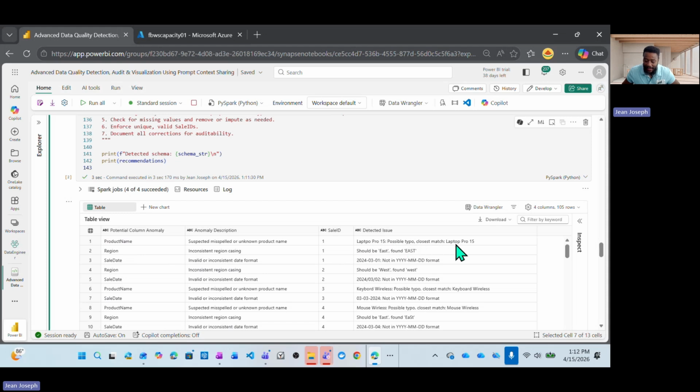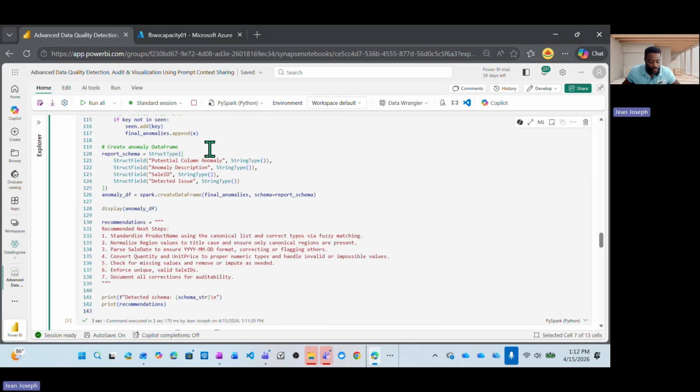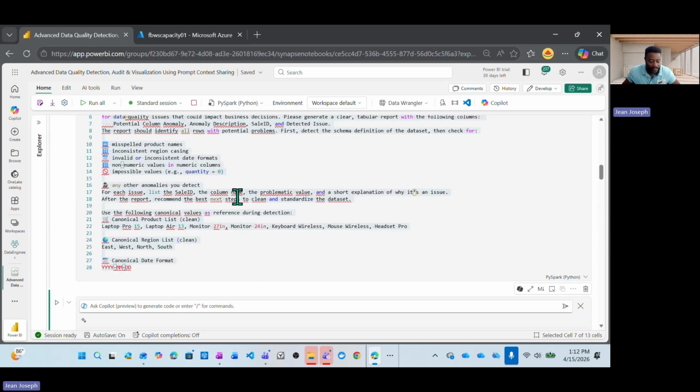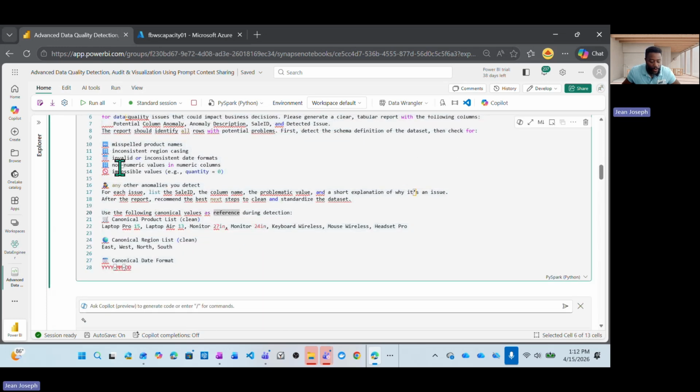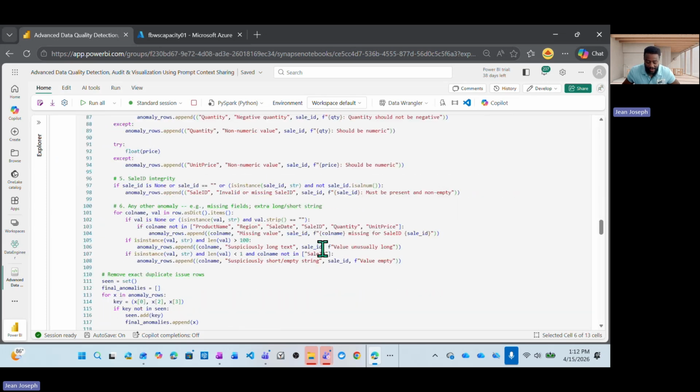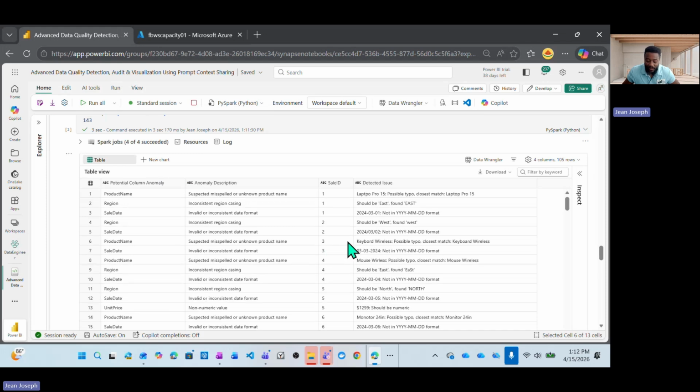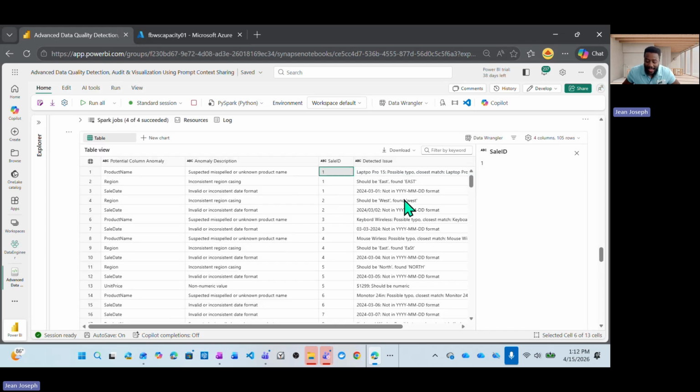And the one that could be the possible answer is this one. So if you recall, we told it to, for example, look for invalid region casing, and those are the things I would highly suggest you go and take a look at. We have a report, so that report we can share, right? So for sales ID1, we have some type of issue.